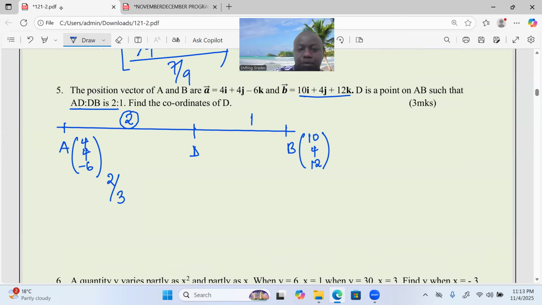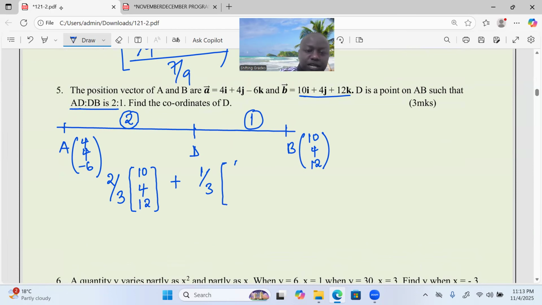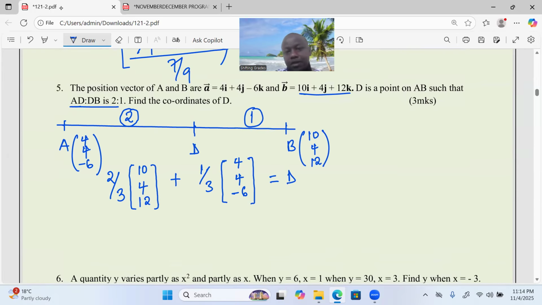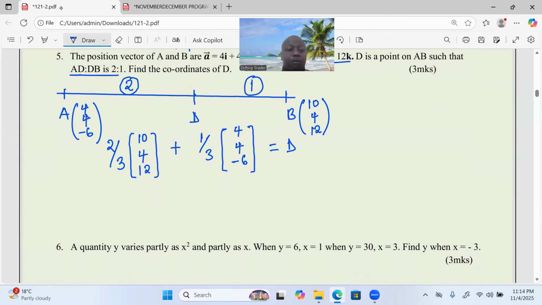Then if you picked 2 now, we multiply this by the opposite vector, which is 10, 4, and 12. Then you add the other proportion, which is a 1, out of total proportions 3. And because you've picked 1, we multiply it with the opposite vector, 4, 4, -6. After adding this, you get the position of D. So let's work out the position of D. Now, from the x components, I'll be having 2/3 by 10, giving us 20/3, sorry, 20/3.